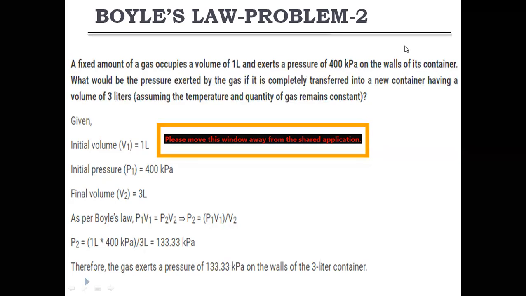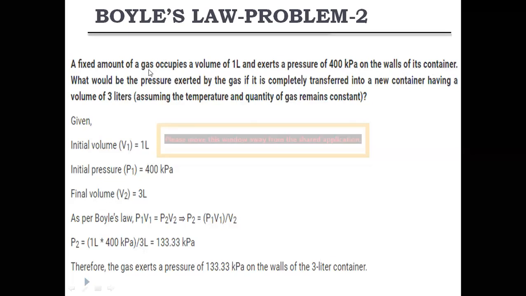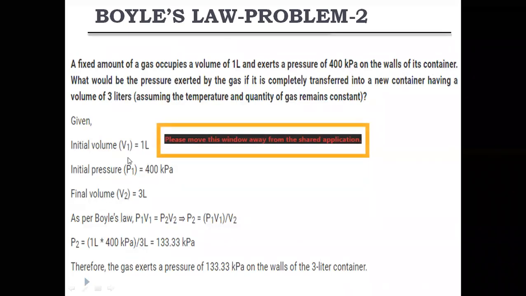Okay, that means here they have taken a container, and that container contains a gas. This gas has a volume of 1 liter and a pressure of 400 kilopascals. So initial volume V1 is equal to 1 liter and initial pressure P1 is equal to 400 kilopascals. Next, what would be the pressure exerted by the gas? That means we have to find the final pressure P2.